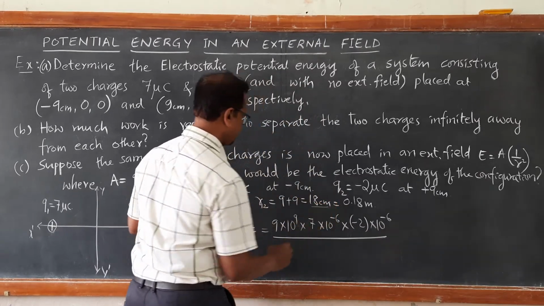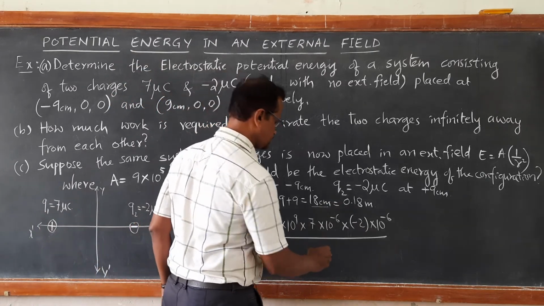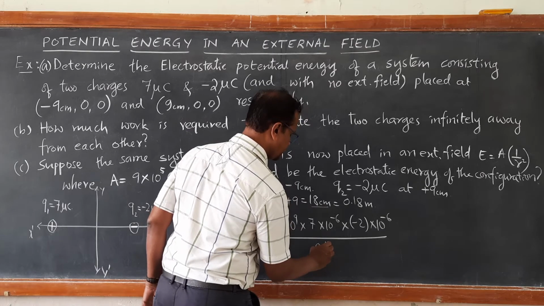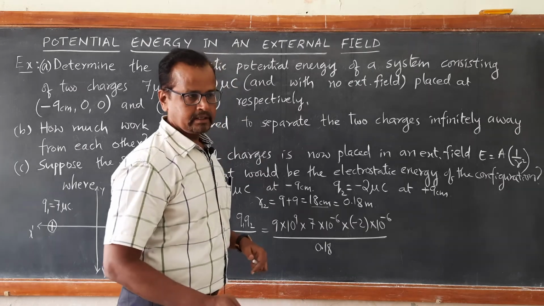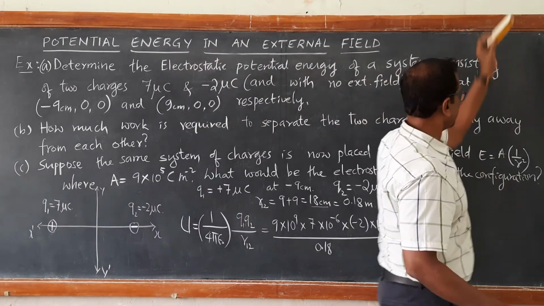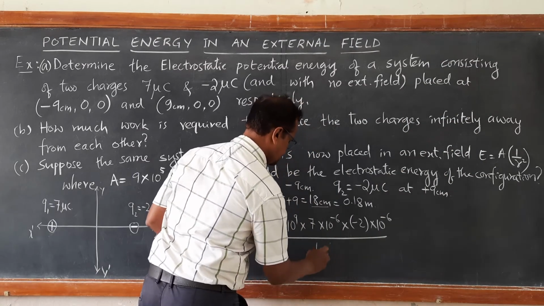the distance between them, R12, which is 9 plus 9, 18 centimeter, that you can write as 0.18, or you can write it as 18 into 10 to the power of minus 2. You can make it easier.